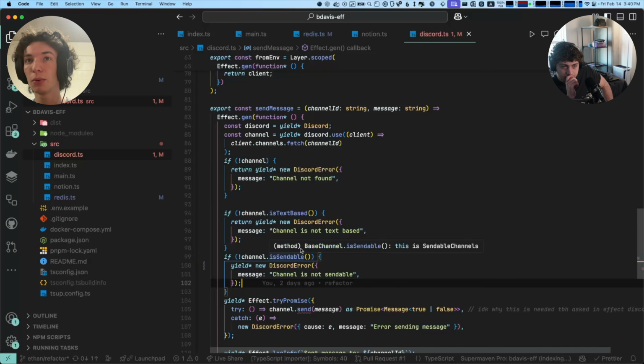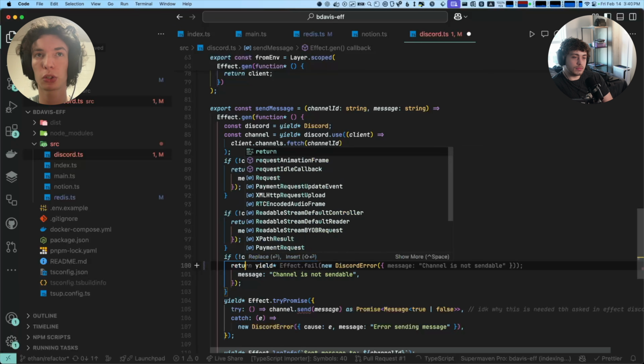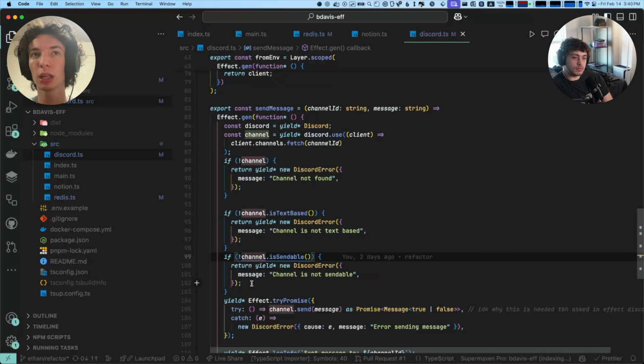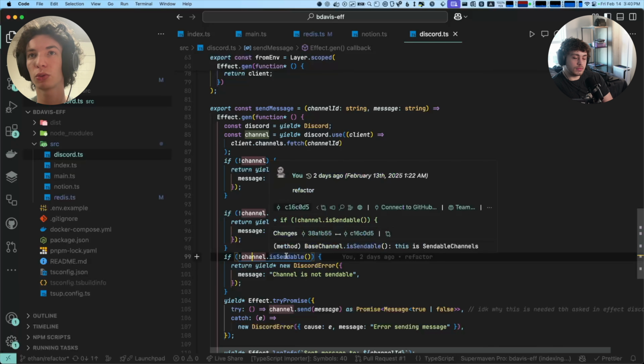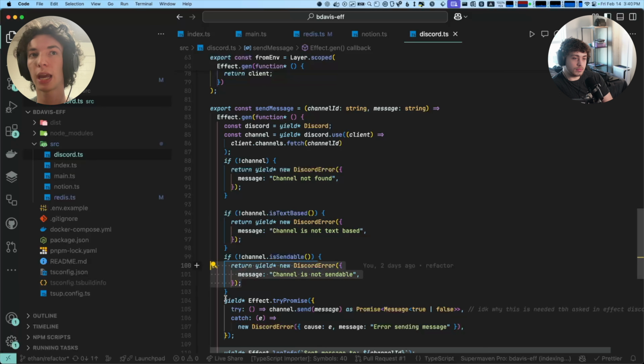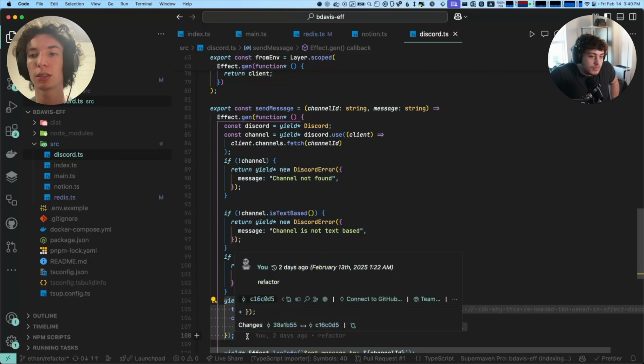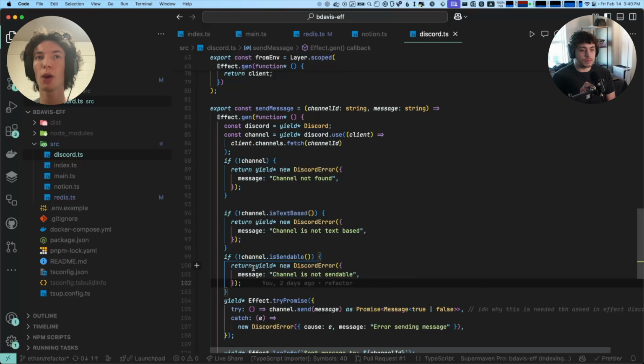So this is isSendable, a function that declares that the value is a certain type. The way TypeScript operates on this is if you put a return here, it knows that if it's not a sendable channel and this returns, then anything below it must be a sendable channel. And so you have to put the return here.